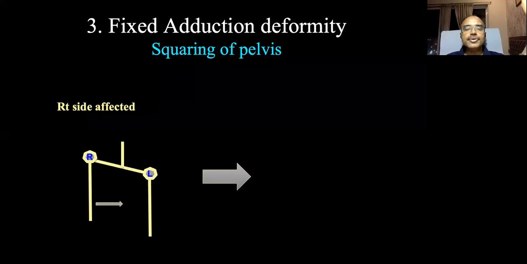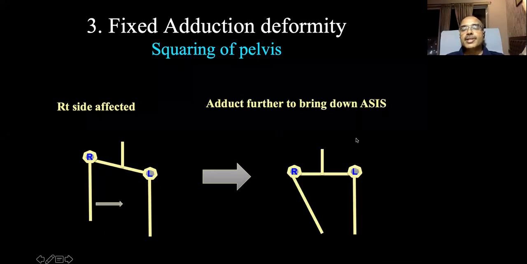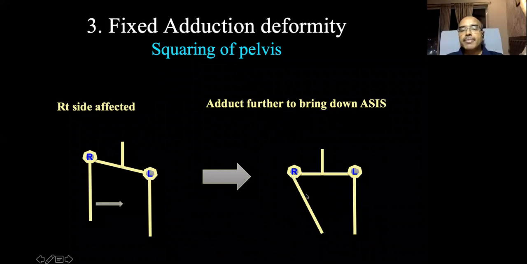So what you need to do? You have to adduct further to bring the anterosuperior iliac spine to the same level. So this side has gone up, so you have to adduct further in order to bring both the anterosuperior iliac spines to the same level. And the amount of adduction you did in order to bring both to the same level is the amount of adduction deformity present.